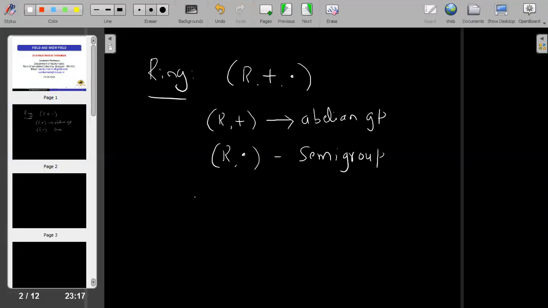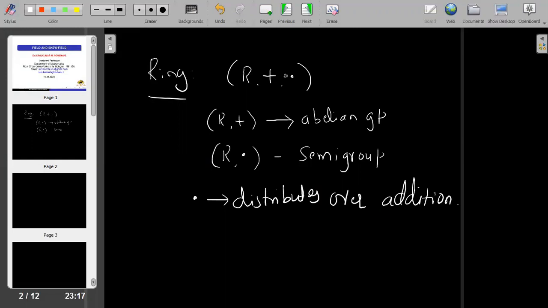And third one, multiplication distributes over addition. A non-empty set R satisfying these three conditions is called a ring. So here R plus is an abelian group, R with multiplication is a semi-group, and multiplication distributes over addition.